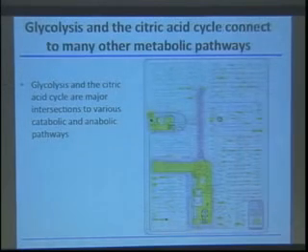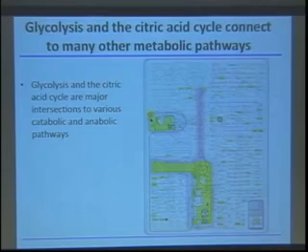So another thing to think about is that glycolysis, as well as the citric acid cycle, connect to many other pathways in the cell. So we've been talking about these pathways as though they're kind of isolated events going on, and we look at these very simple cartoons that makes it look as though the cell is this big bag and it has just got these pathways going on and nothing else. But that's not true, at least from our discussion of the structure inside the cell. And in fact, these are pathways that connect up to lots of other types of metabolism that are going on, and not only to catabolic pathways in which we're breaking molecules down from more complex to simpler molecules, but also anabolic pathways where we're building more complicated molecules from simpler ones, right?